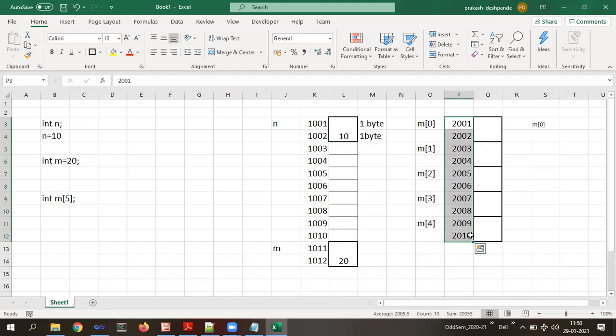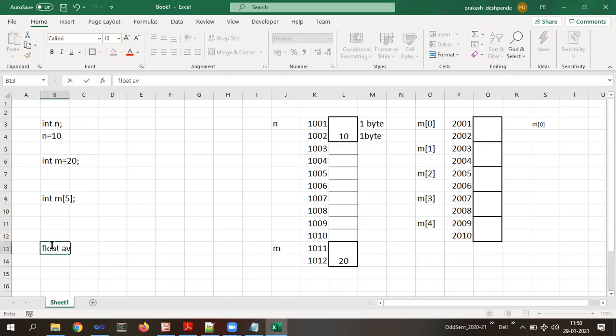Suppose the array is of float data type. Consider an example, say float avg, let me take only 3 here. How much size is required for a single float variable? 4 bytes. And here avg is an array of size 3, so the total is 12. So it will try to find 12 continuous free memory bytes, and it will reserve or allocate them for avg. This is how it works internally. Understood something out of here?